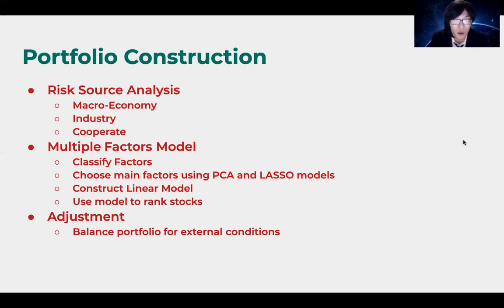Before constructing the whole portfolio, we analyzed the risk sources. During this period, we did research about several industries and some financial reports of corporates with huge market value. There are many factors that affect the return of stocks, and most of them are related to each other. So we need to separate them and leave those which are independent. Here, we use principal component analysis and the LASSO model to mine out the important factors and eliminate those trivial components. After that, we use linear regression to decide the weight of them and rank the stocks by this model. The construction of our portfolio is based on that.